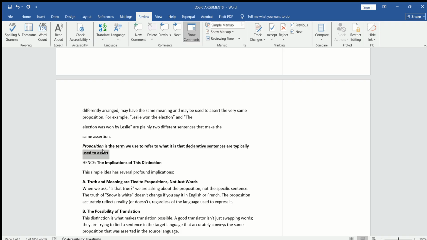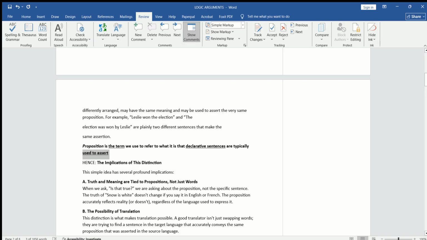So that is used to assert whether we are right or wrong. That is the main purpose of the proposition. A proposition is a declarative sentence typically used to assert some point.